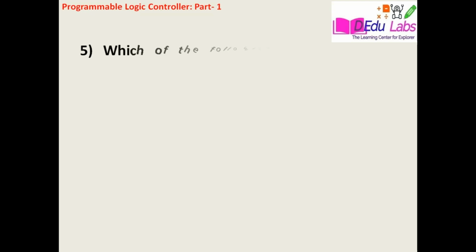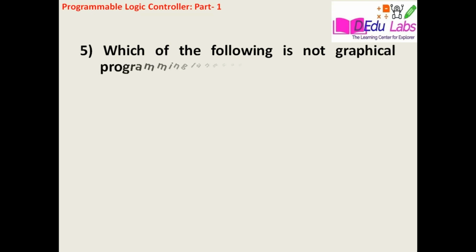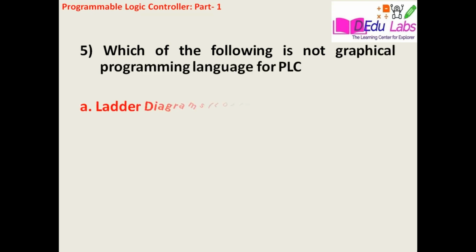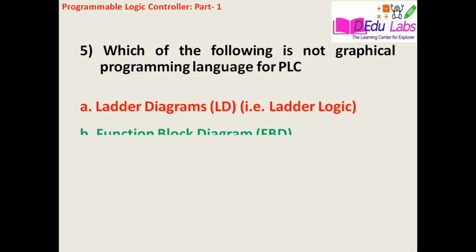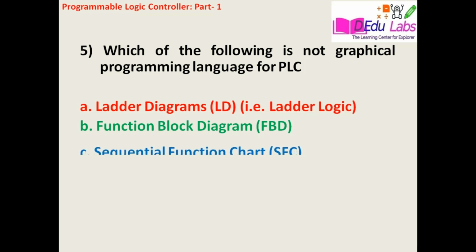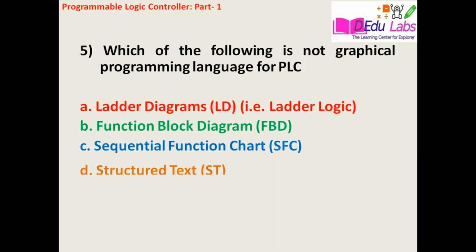Which of the following is not a graphical programming language for PLC? A. Ladder diagram, that is LD or ladder logic. B. Function block diagram, FBD. C. Sequential function chart, SFC.